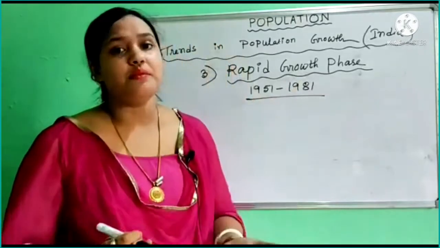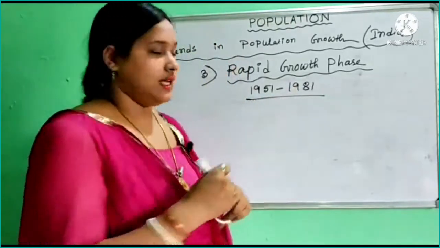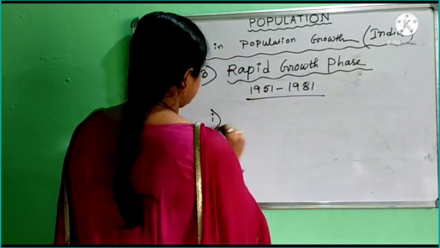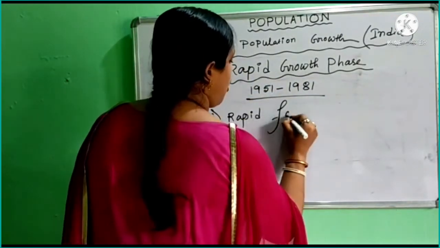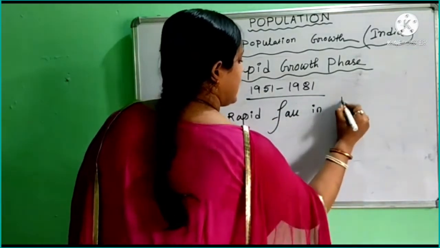So what is the reason behind it? The first reason is rapid fall in death rate.